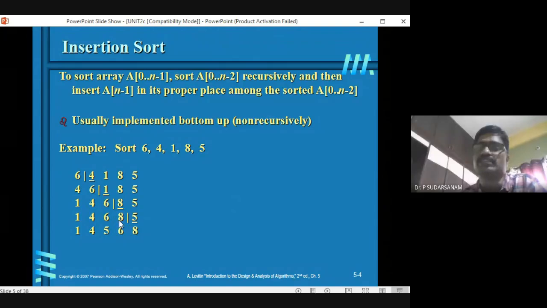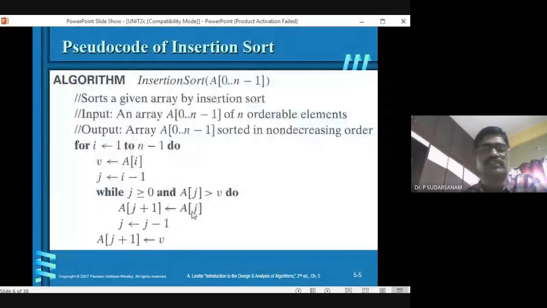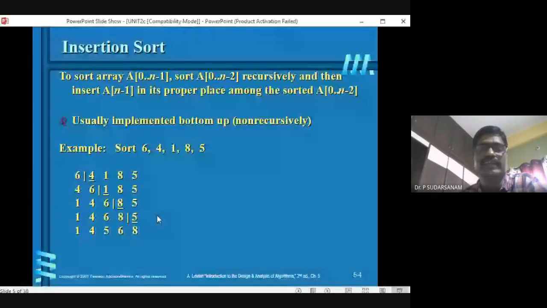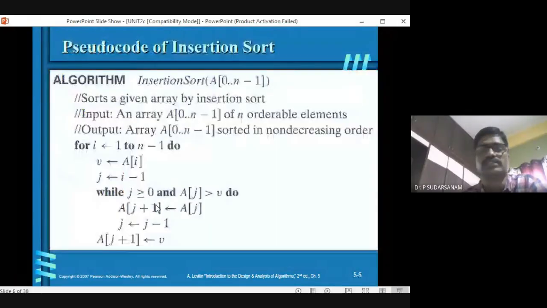And a of j, if you write it, it will be copied here. A of j plus 1 is equal to a of j. So that's what you can see here. A of j plus 1 is equal to a of j. So now 8 is copied here. Now j value should move to here. Now j is equal to j minus 1. That's what this statement, see here. j is equal to j minus 1.